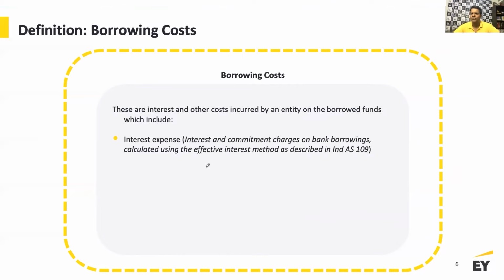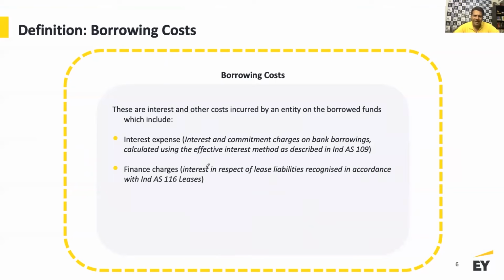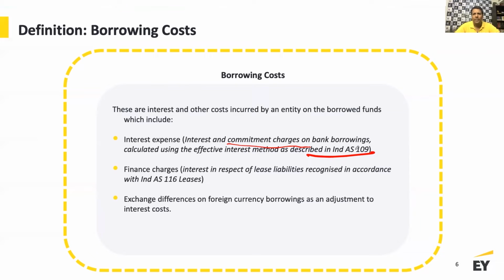In whichever form you have borrowed money, which is liable for an interest, that interest expense forms part of your borrowing cost, including the commitment charges and all of that, what you pay, because that's where we look at the effective interest rate method under Ind AS 109. Finance charges, interest in respect of lease liabilities recognized in accordance with Ind AS 116, is also a part of borrowing cost. And this is another area which you need to understand: exchange differences on foreign currency borrowing as an adjustment to interest costs, right?